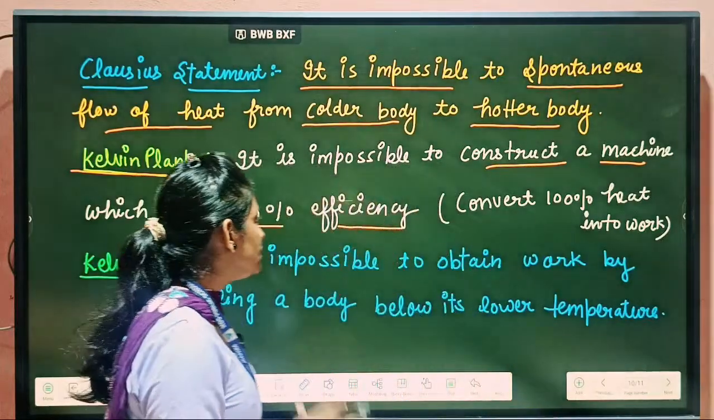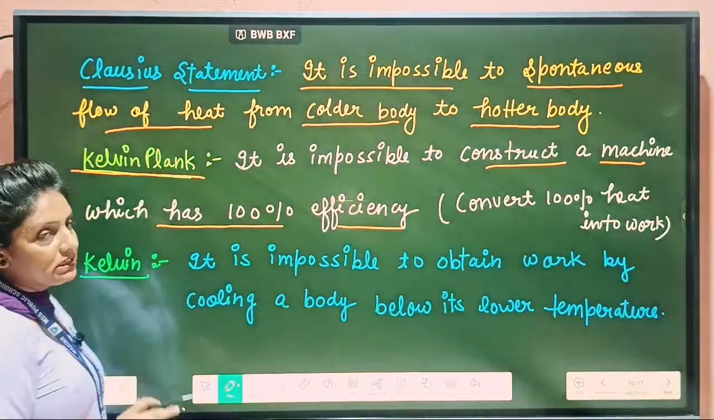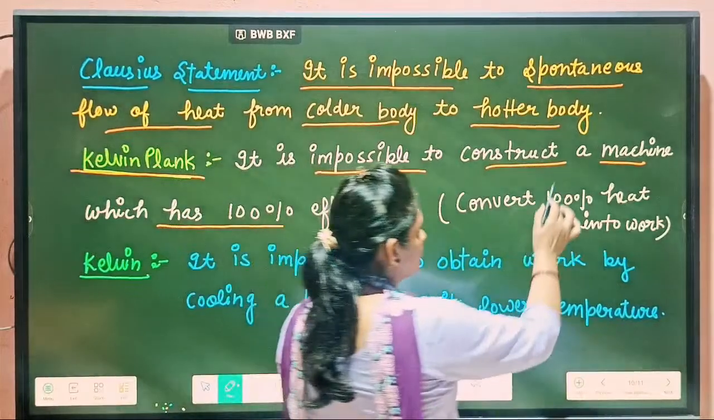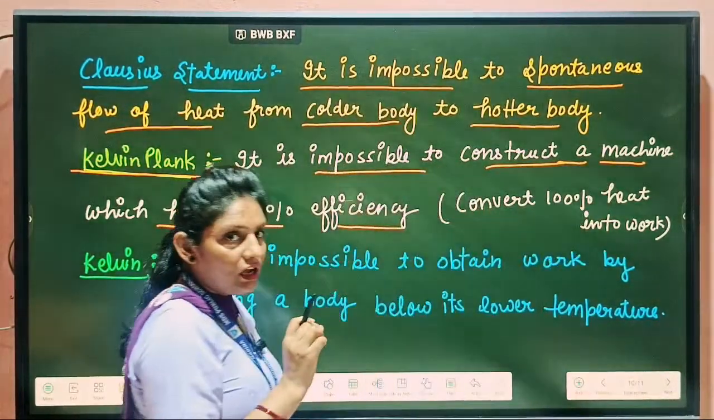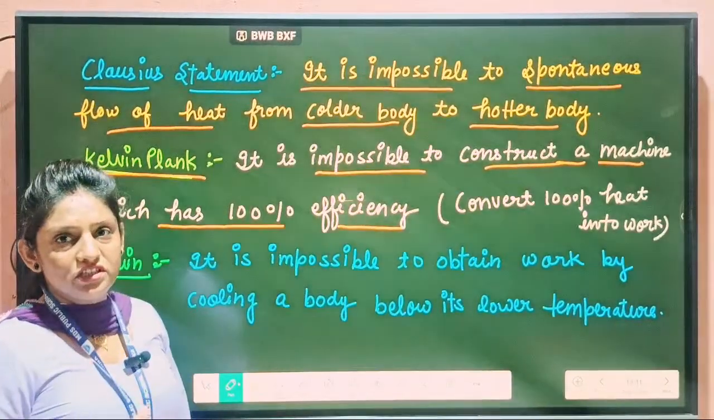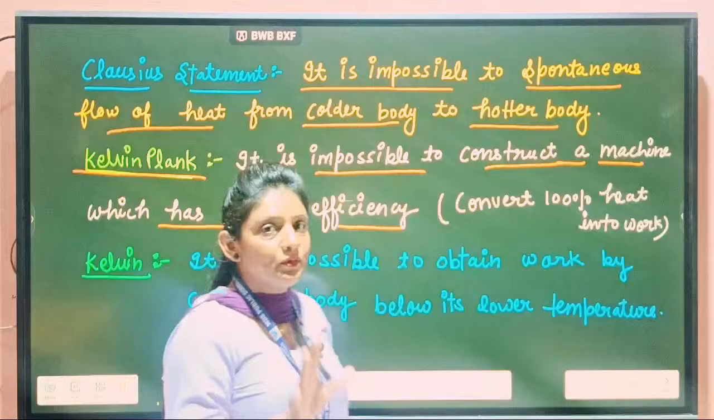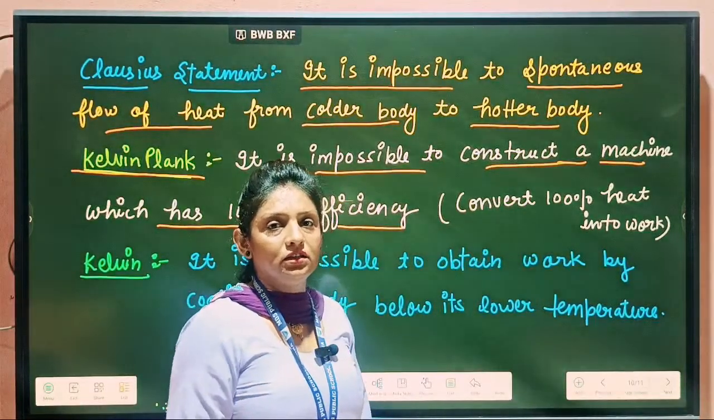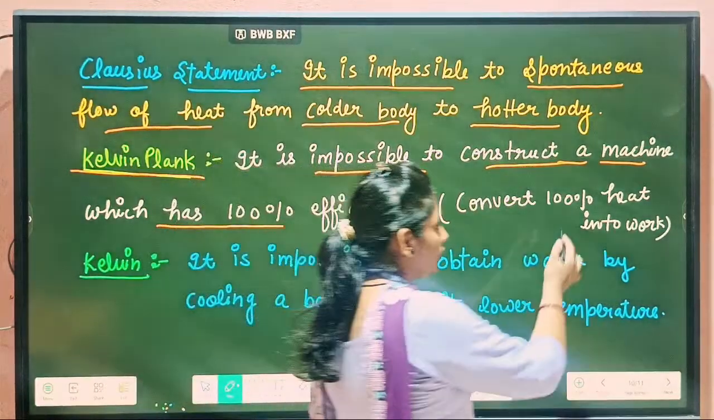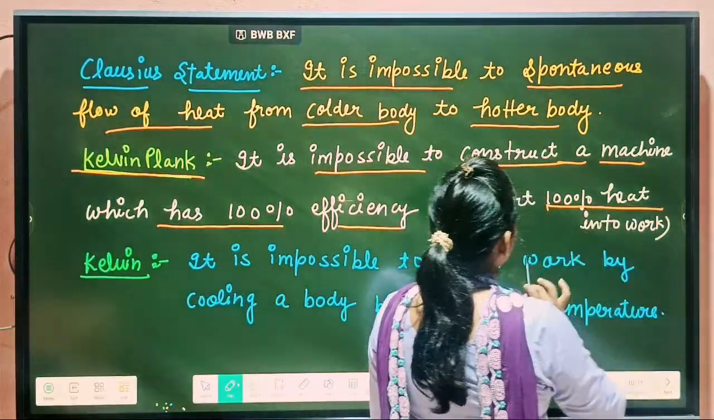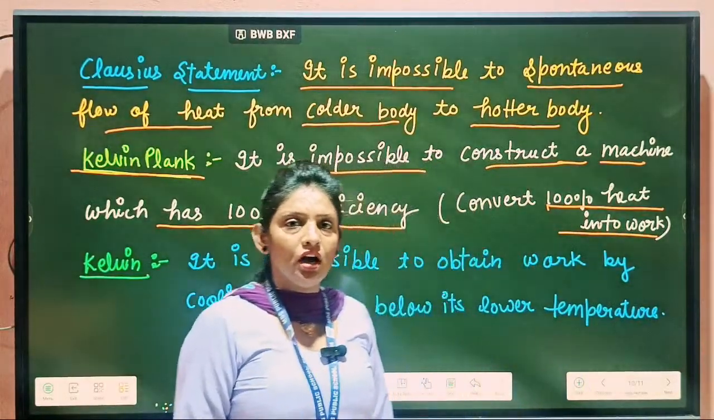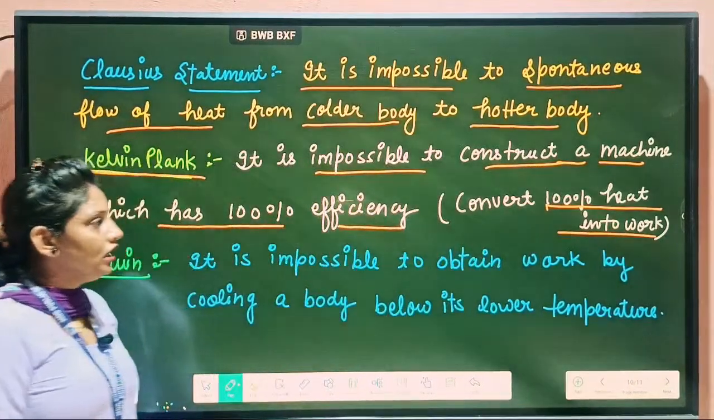Okay, so students, according to the Kelvin Planck statement, it is impossible to construct a machine which has 100% efficiency. What do you mean by 100% efficiency? It means 100% of heat cannot be converted into work. Clear or not? I hope this statement is also clear to you.